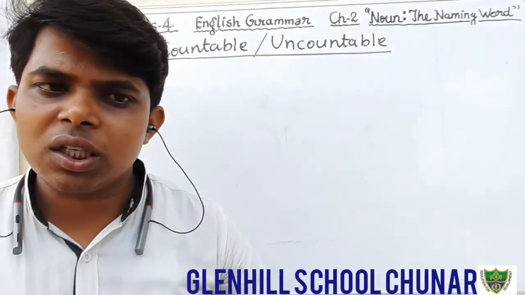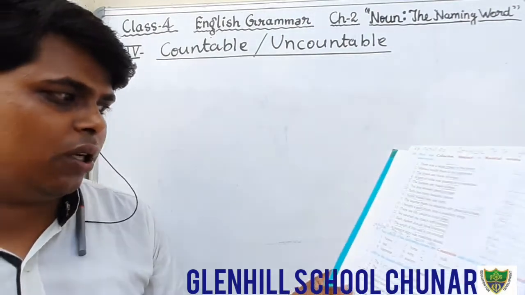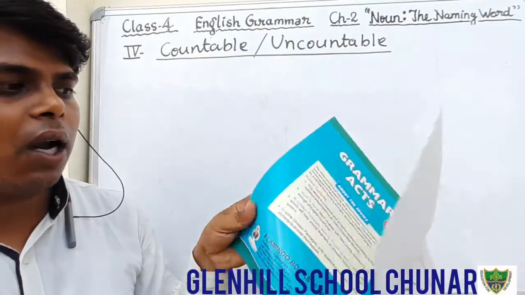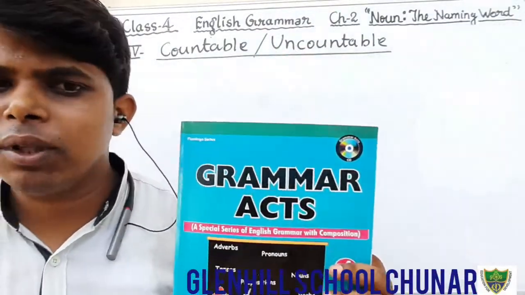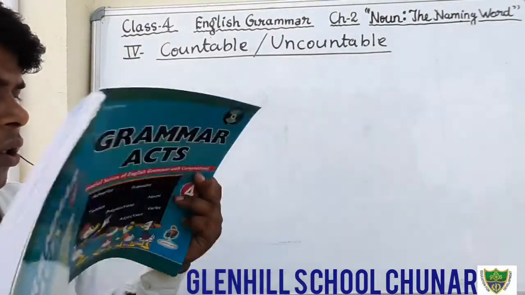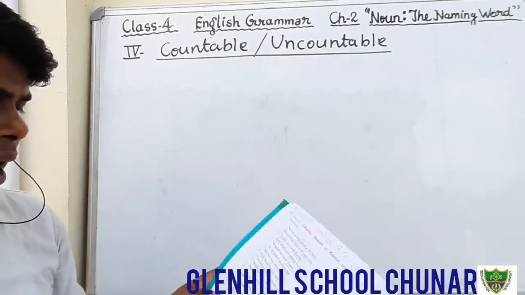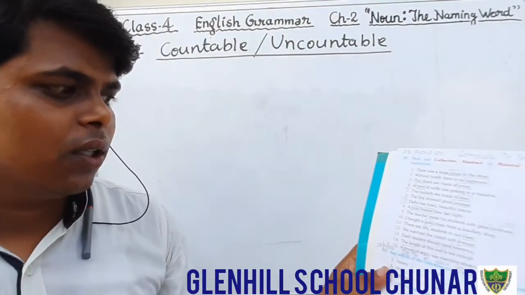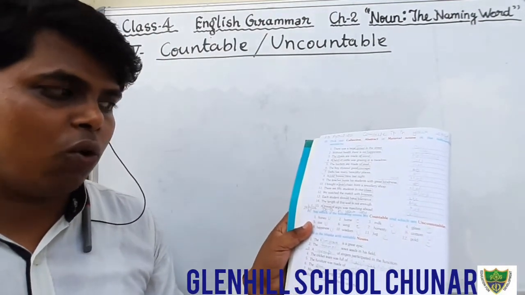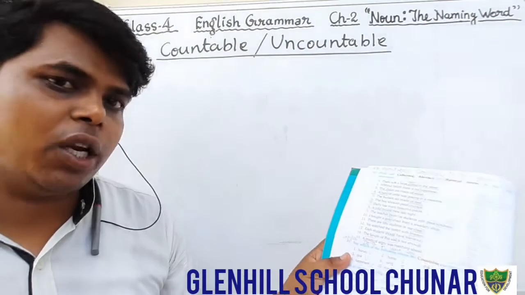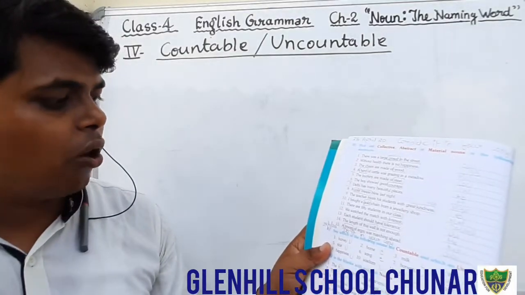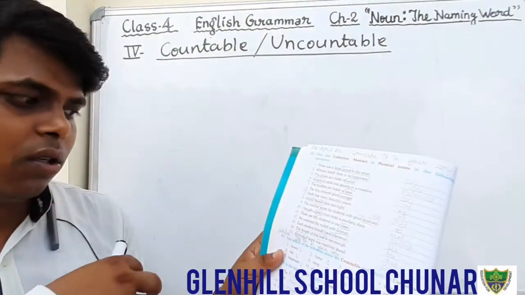Now we will do the exercises given in the book. Exercise number 4, page number 12 of your book, that is English Grammar of Flamingo publication. I hope that you all have purchased this book. So now just open notebook and write down the question. See which of the following nouns are countable and which are uncountable. You have to write in front of each word whether it is countable or uncountable.